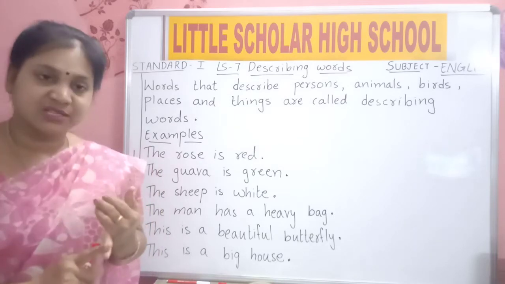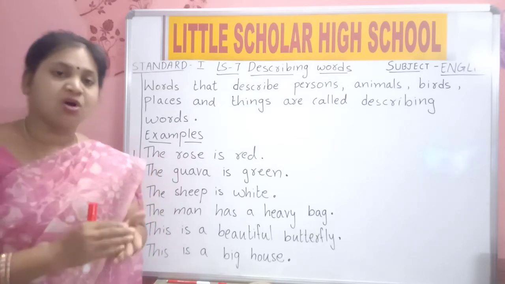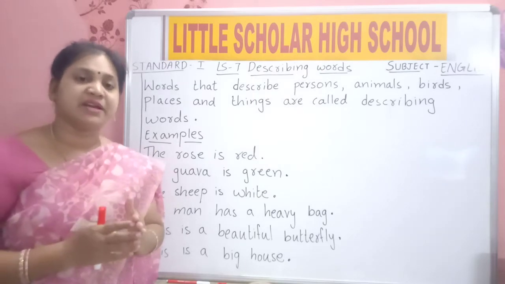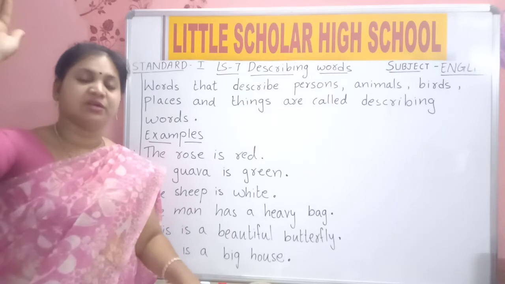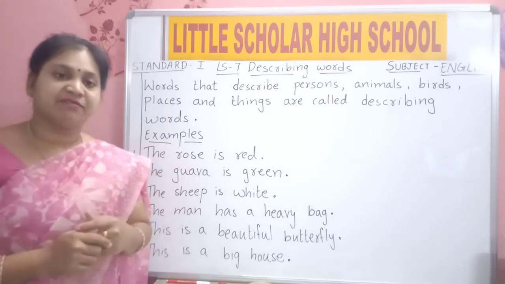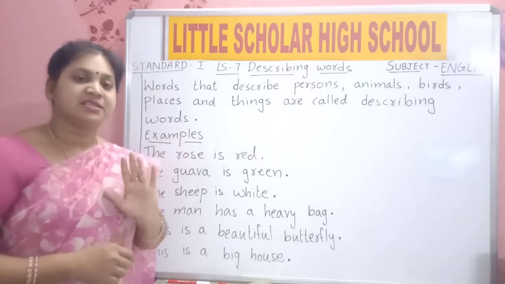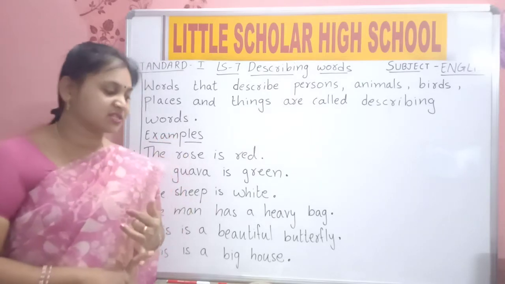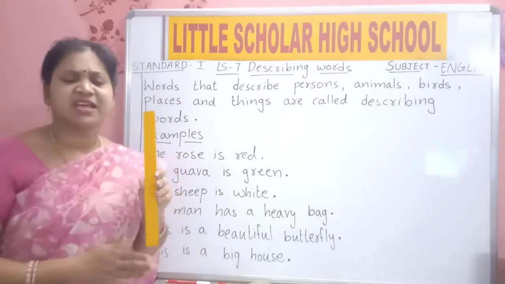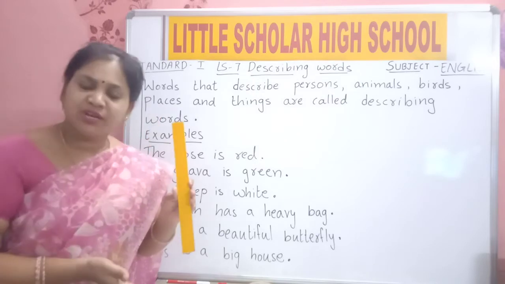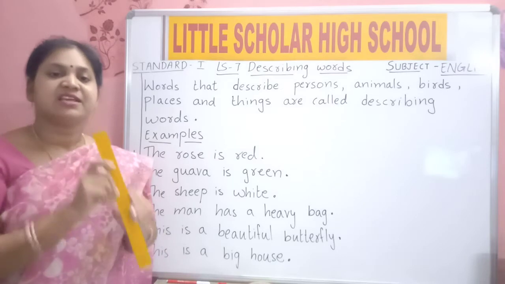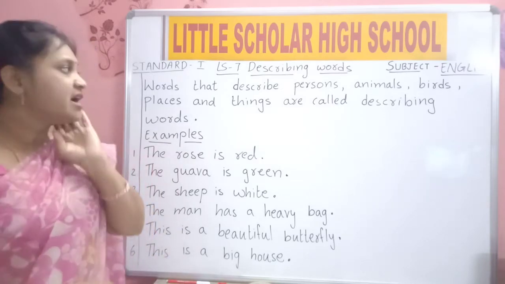So, all the colors come under describing words. Long, short, big, small, fat, thin, heavy, all this comes under describing words. If I ask you to say something about this, you will immediately say it is yellow in color. So yellow is a describing word for this scale. All the colors also come under describing words.